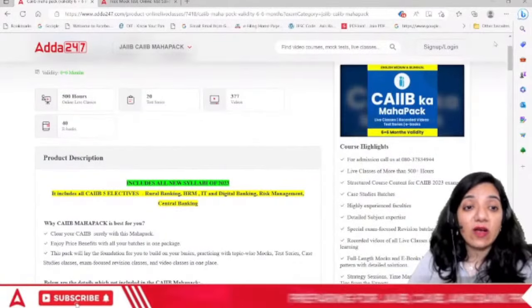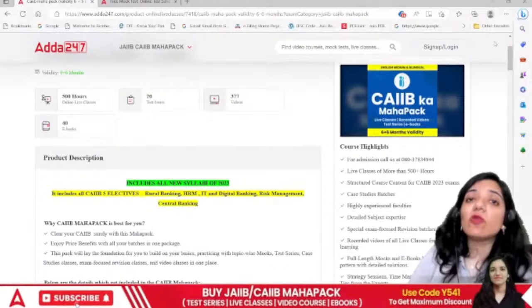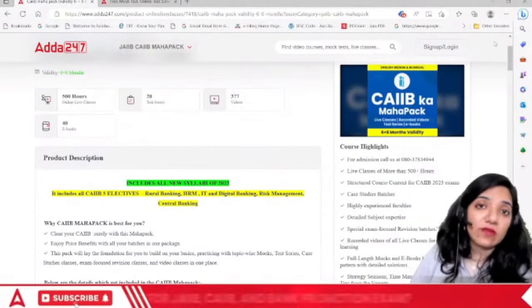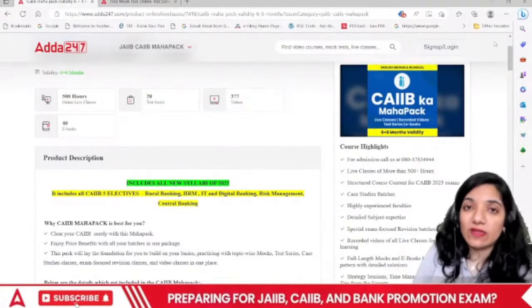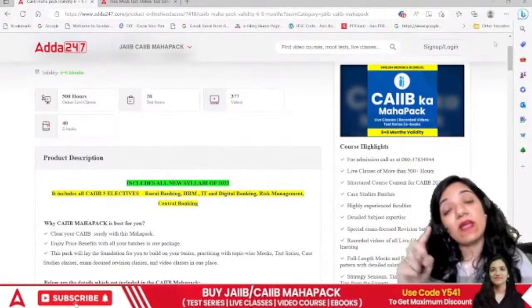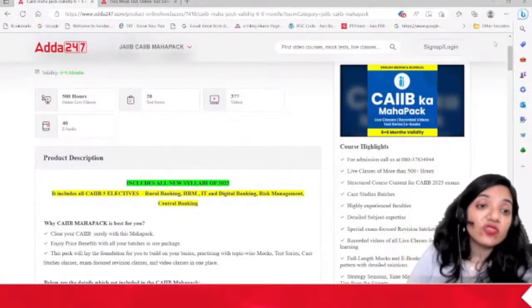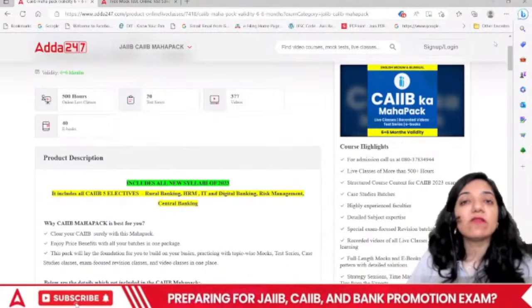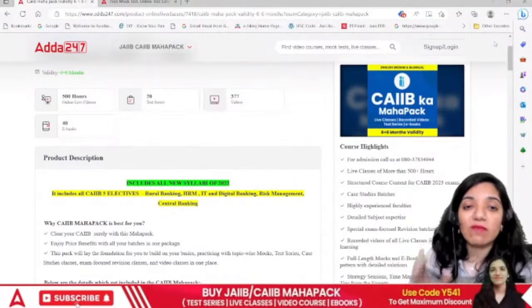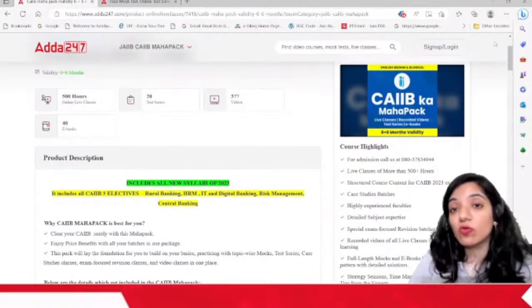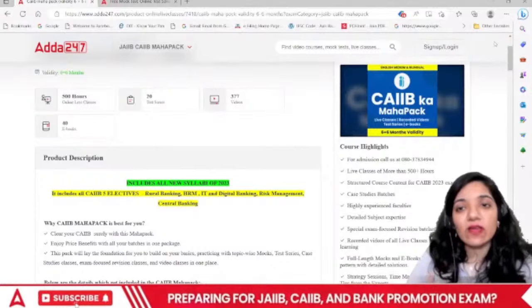But the point is, if you look forward towards any of the electives there, then first of all you will have to consider the fact what is the syllabus for all the electives, and is it easy for you or difficult for you. Considering your education background and your work profile, you can choose your elective. But do you know, if you're looking forward to the electives, we have got all the 5 electives, be it rural banking, HRM, IT and banking, risk management, and even central banking. You'll find everything in our courses. So why don't you go ahead and check it out, right?